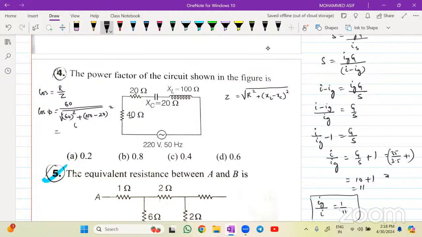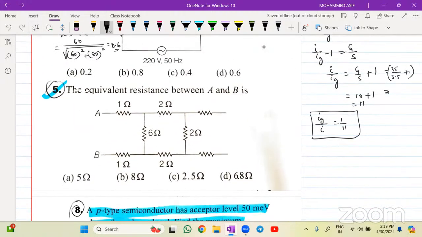Okay, so that value will be equal to 60 divided by the square root of, this one is also 60 whole square plus 100 minus 20, 80. This is 80 whole square. See how much it comes. Easy calculation. 6 is 36, 8 is 64, 100 whole square. It came. 60 divided by 100, and this value will become 0.6. Very good. Ashnika. Sure.